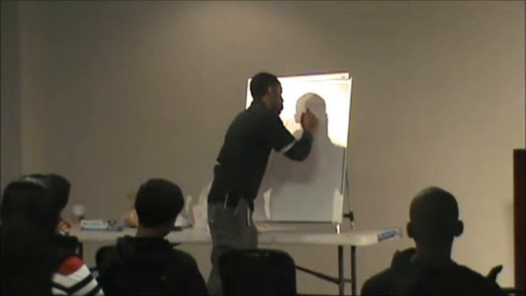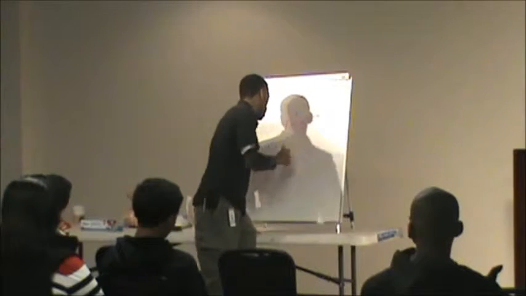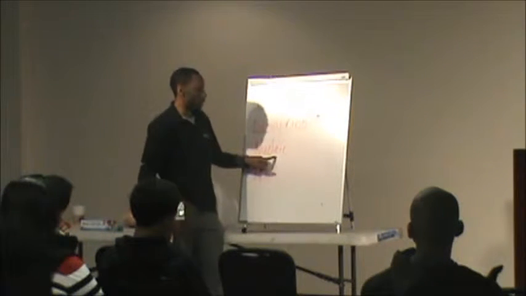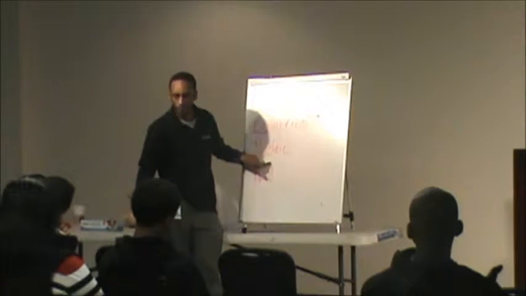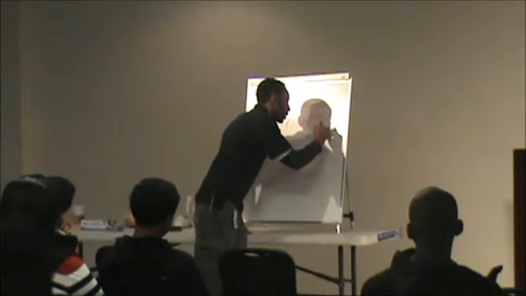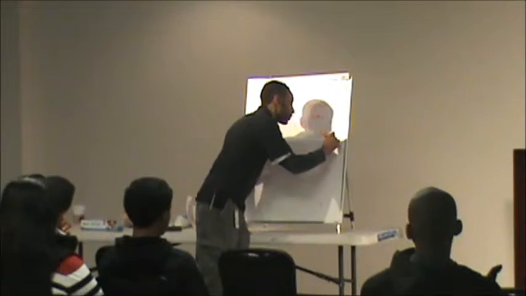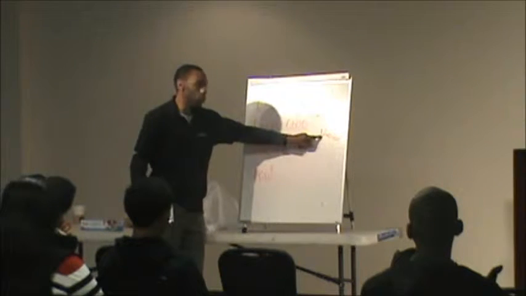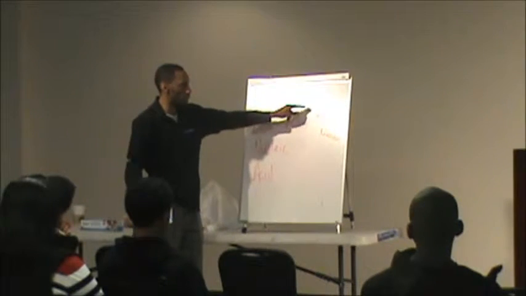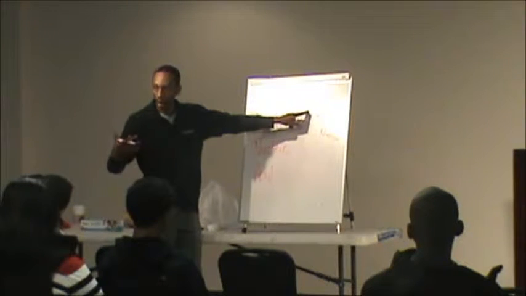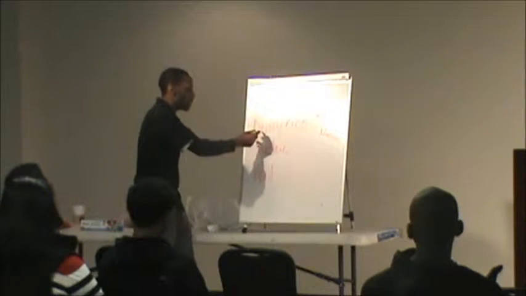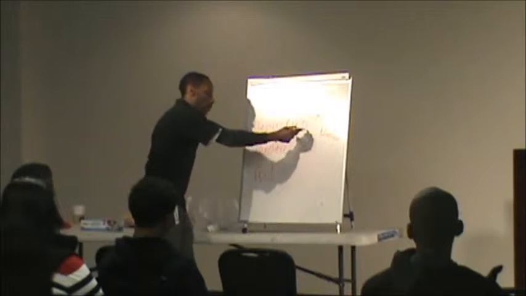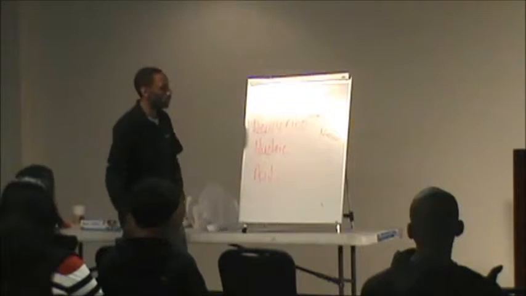And nucleic means it's found in what part of the cell? In the nucleus. So DNA is a sugar found within the nucleus that is without an oxygen, that is missing an oxygen. D means without, oxy means oxygen, ribo means sugar, nucleic means found within the nucleus.